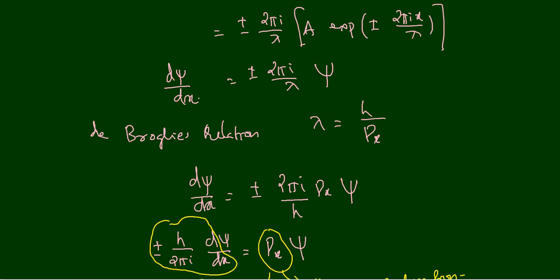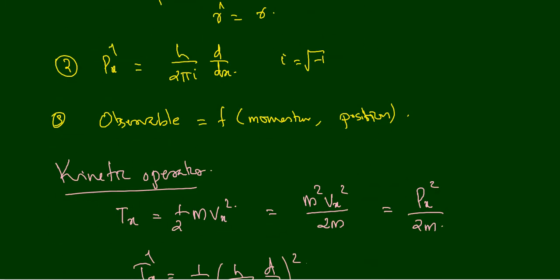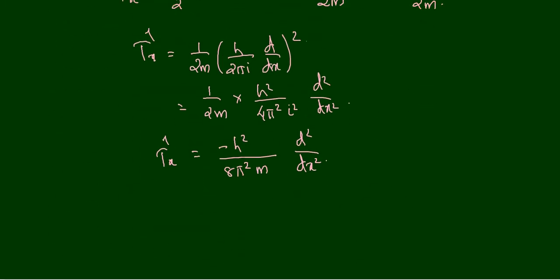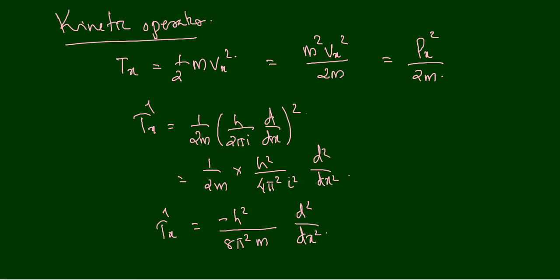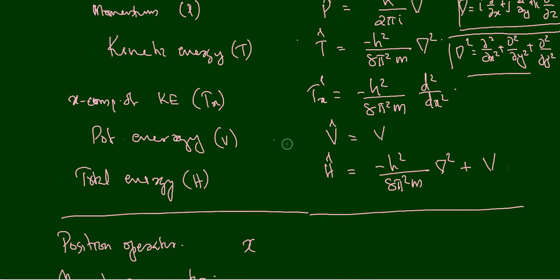Okay, and now we can go for the total energy operator. The potential energy operator you already know, that is a multiplication operator. So we don't need to set it up anymore, right? It's a multiplication operator. Whatever may be the potential energy of the system, the value of that potential energy is the potential energy operator. So that's just a multiplication operator. We don't need to set it up.